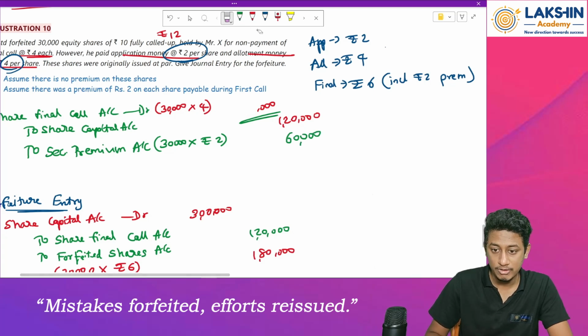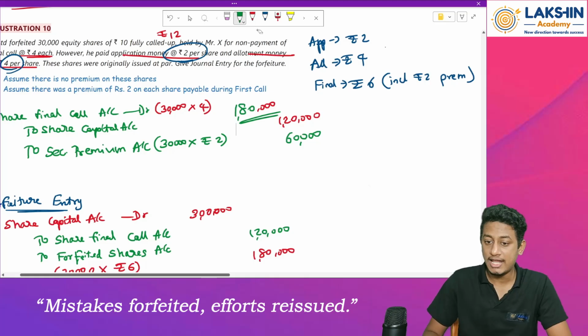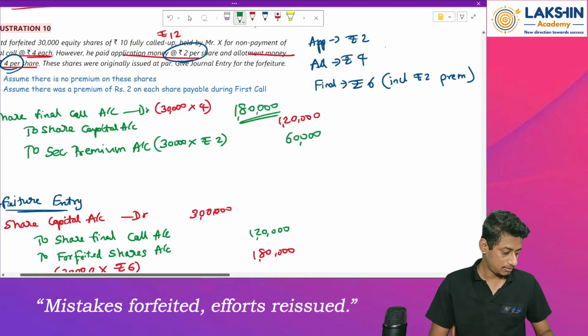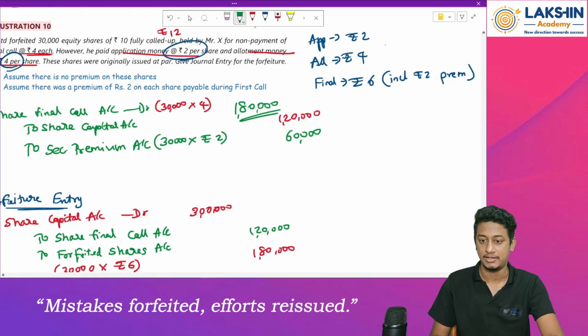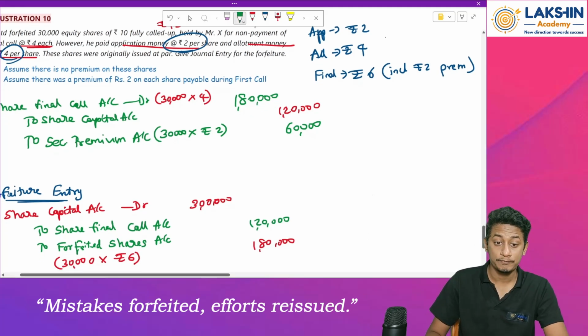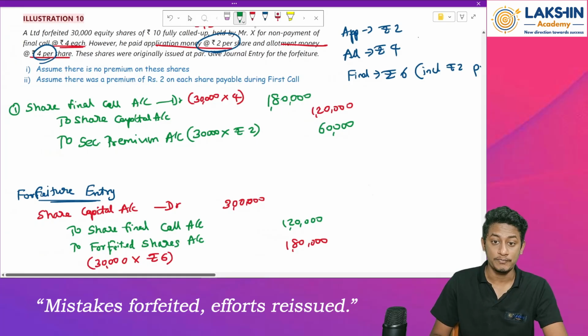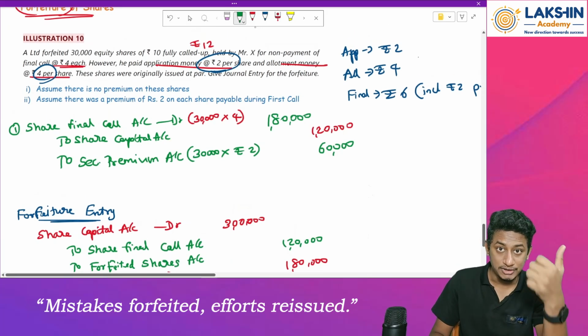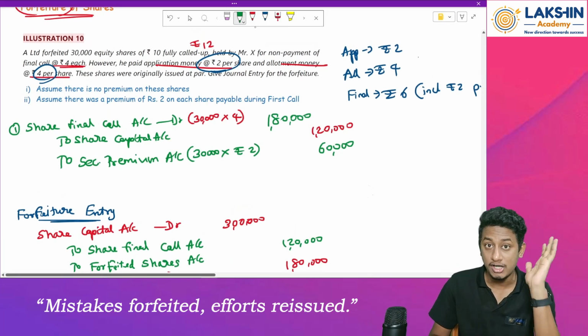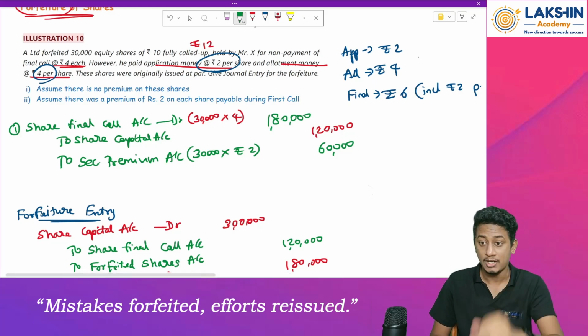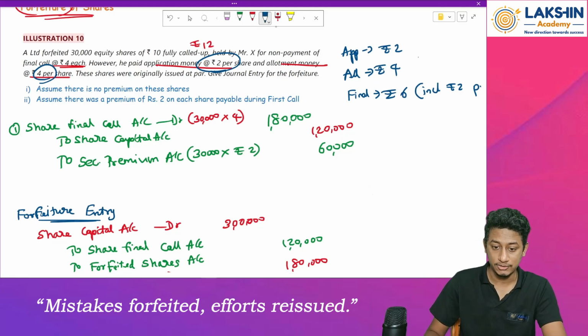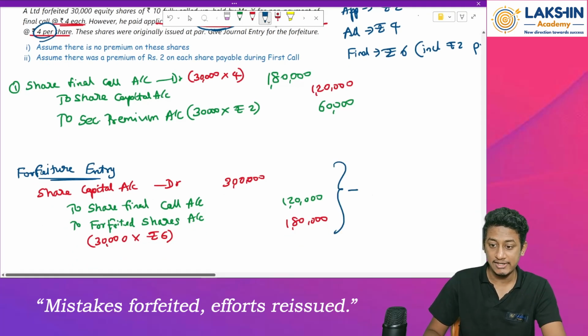Then final call, how much was pending? 60 plus 120, 180. So rupees 1,80,000 was pending on the final call. Let me just recheck. 6 into 30,000 rupees. Yes, 1,80,000. Fine. Okay. So now in case of securities premium, what to do? Since securities premium is not received, in that case, we will pass the entry as so. This entry will change to this entry.